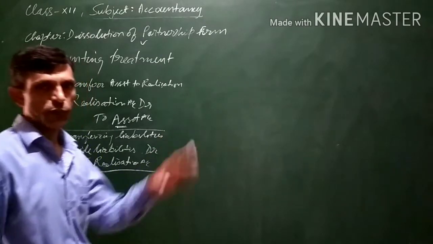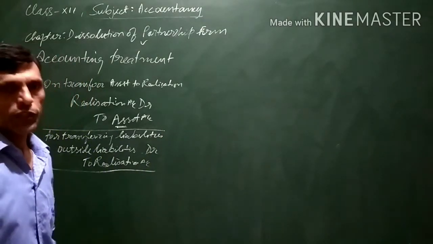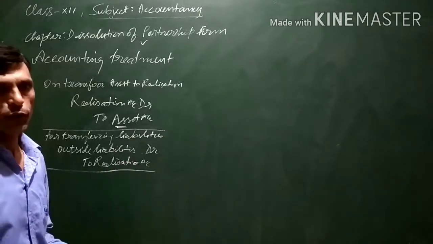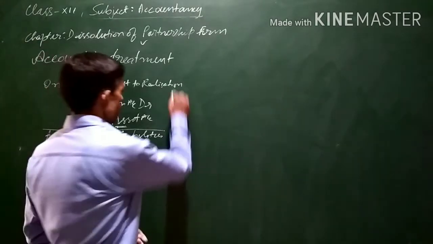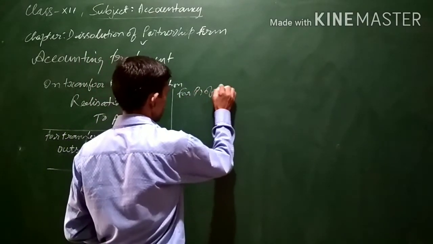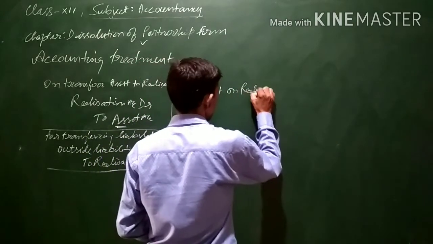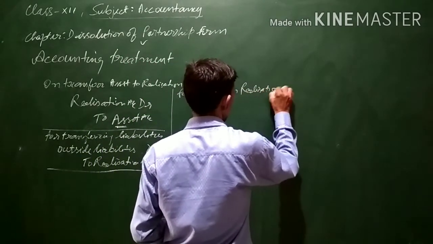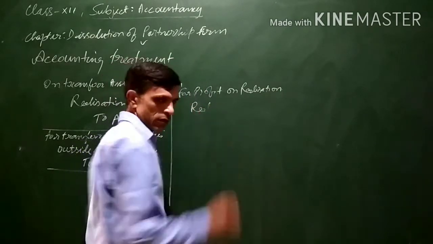This profit will be transferred to the partners' capital accounts, so the partners' capital account balance will increase. That is, the partners' capital accounts should be credited for profit on realization, and the realization account will be debited.